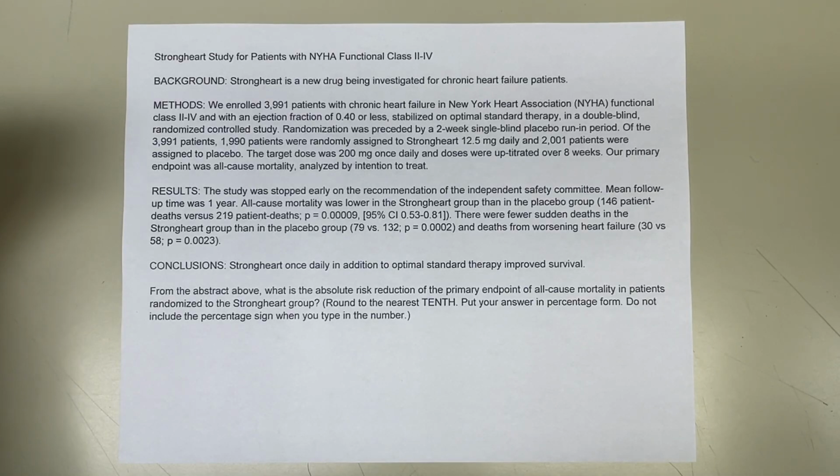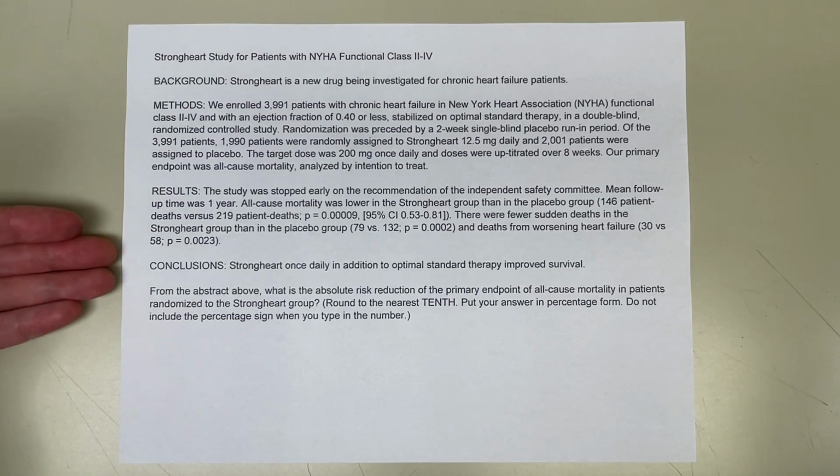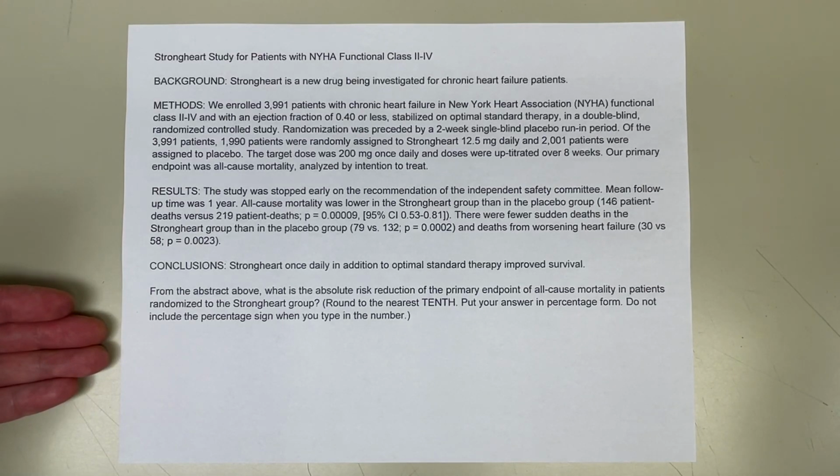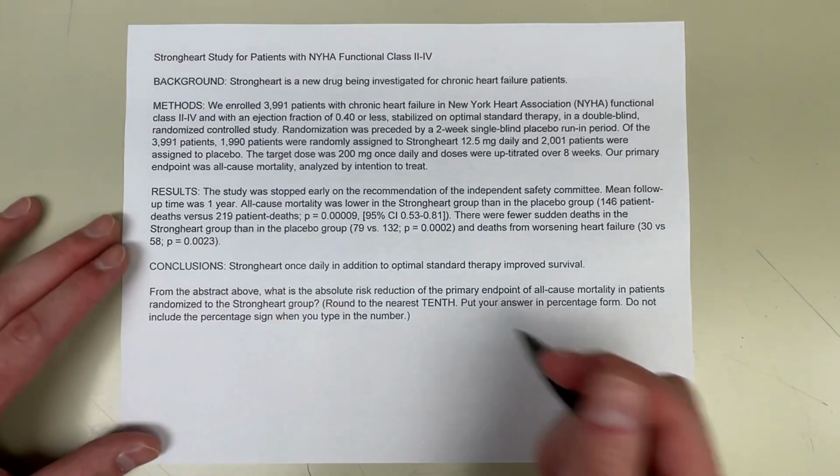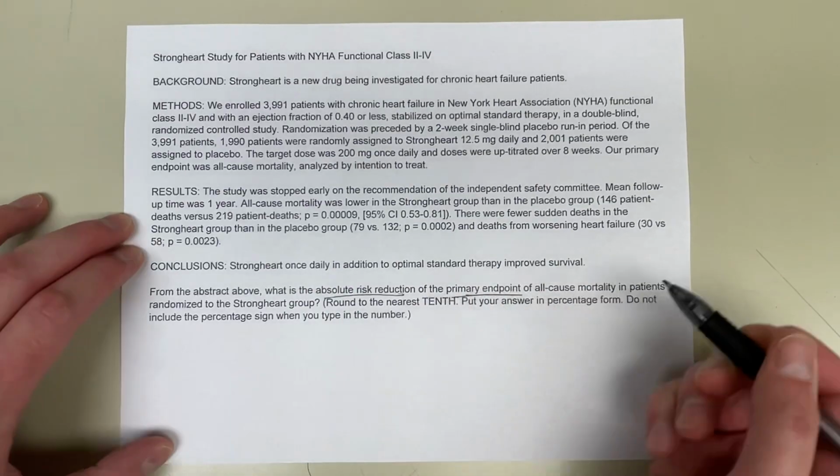Okay, this is a biostats question on your NAPLEX. Whenever you see a long study, just go straight to the end to find what the question is asking you. It says here: from the abstract above, what is the absolute risk reduction of the primary endpoint?